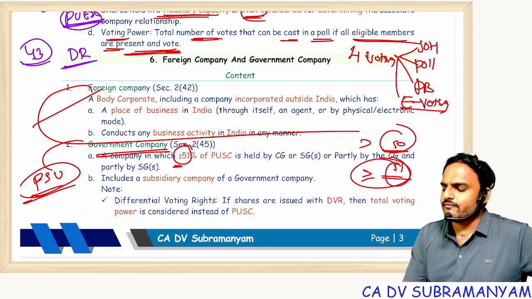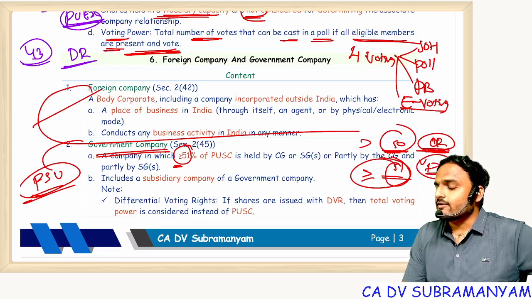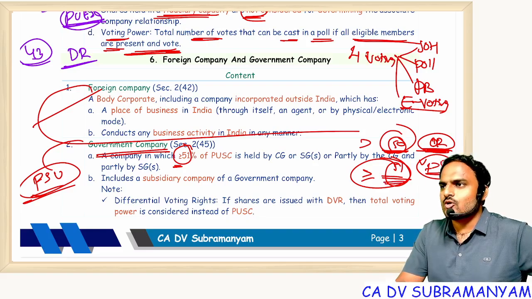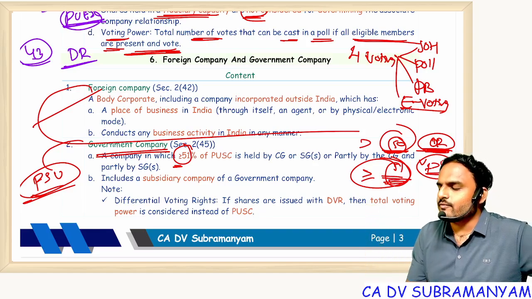The real logic of why 50 is ordinary resolution. Do you remember ordinary resolution? When votes in favor are greater than votes against, the ordinary resolution is said to be passed. If I have that much voting power, majority voting power, I'll be the holding company and you will be the subsidiary. So for holding and subsidiary, 50%, there is a logic. But government company 51%, there is no logic. A person while drafting the government company definition just used 51%, that's it.